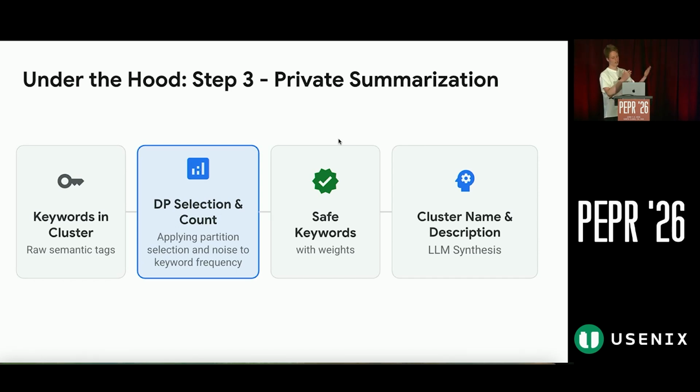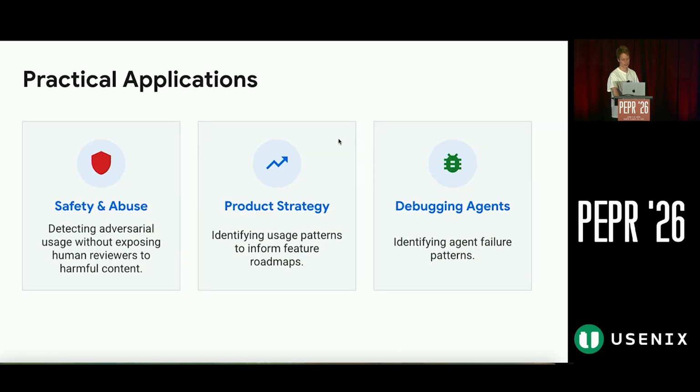Because the keywords are differentially private, we get a name and description that are differentially private too. From our experience, if you have enough keywords, such as 50, for example, you get good quality names and descriptions.